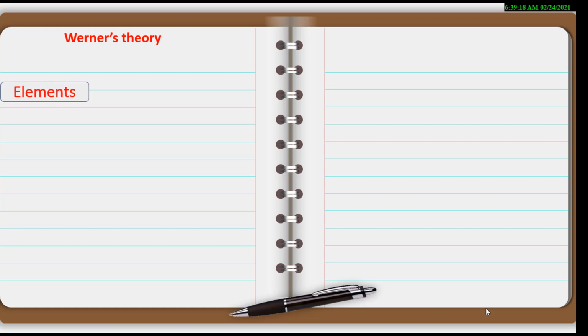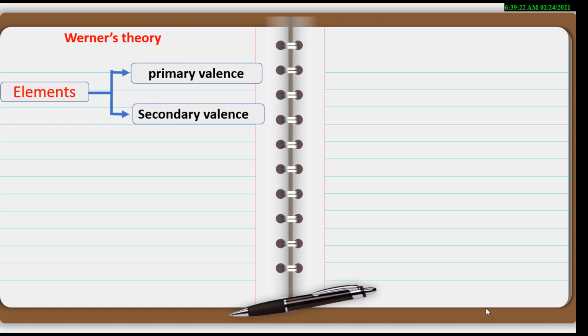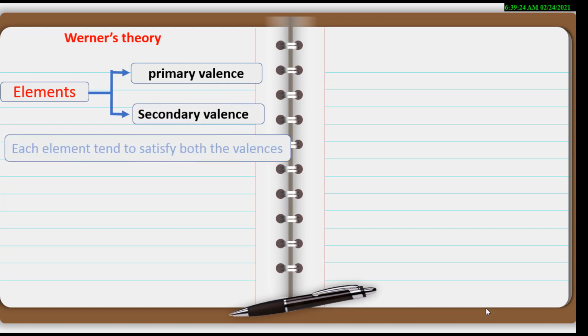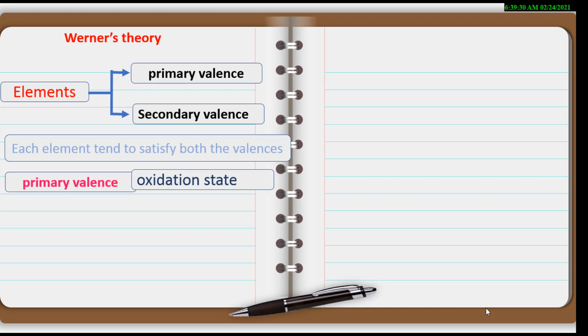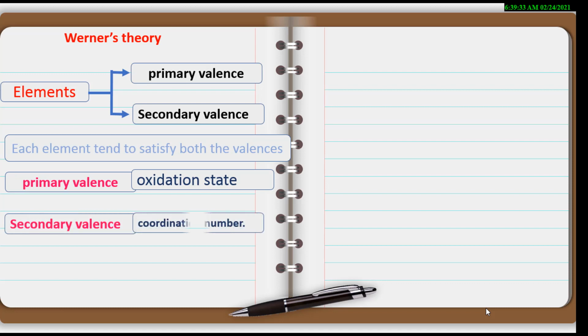Most of the elements exhibit two types of valency, namely primary valency and secondary valency. Each element tends to satisfy both of these valencies. Nowadays, primary valency is called the oxidation state of the central metal ion. Secondary valency is called the coordination number of the central metal ion.